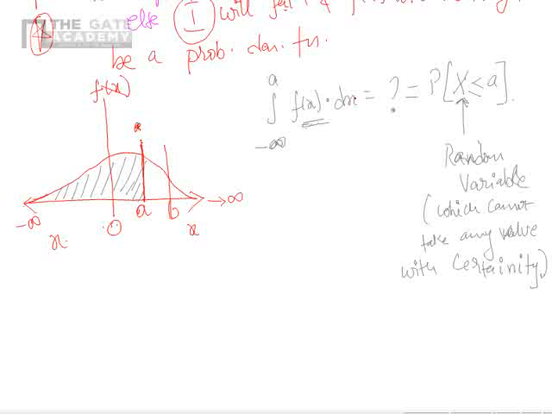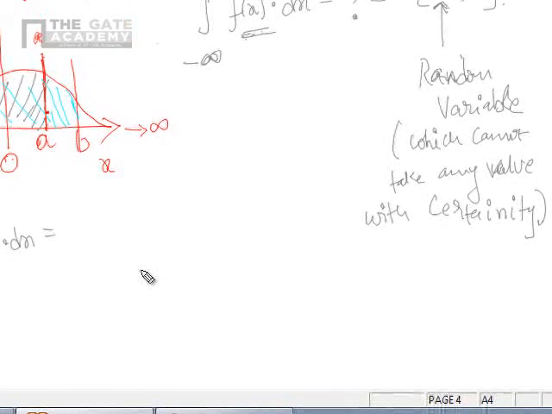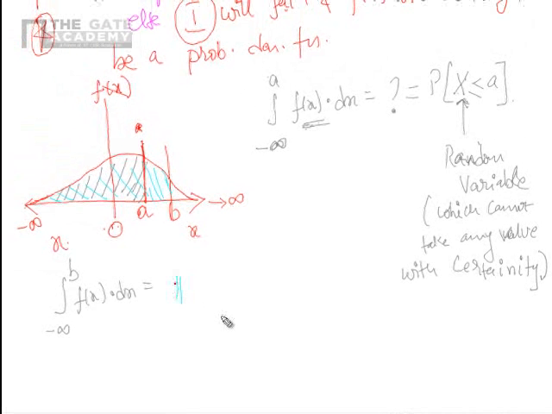Now I am going to ask you one more question. What will be integral minus infinity to b f of x dx? This will be nothing but this area, correct? The one which is shaded in that light blue color. Okay. So this is nothing but the probability that x is less than or equal to b.